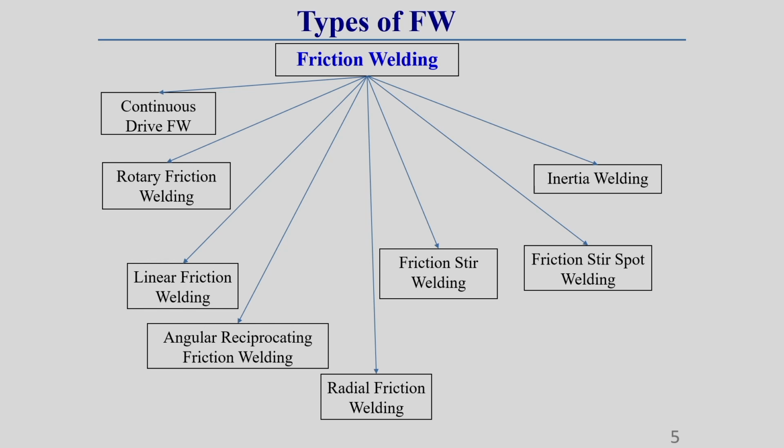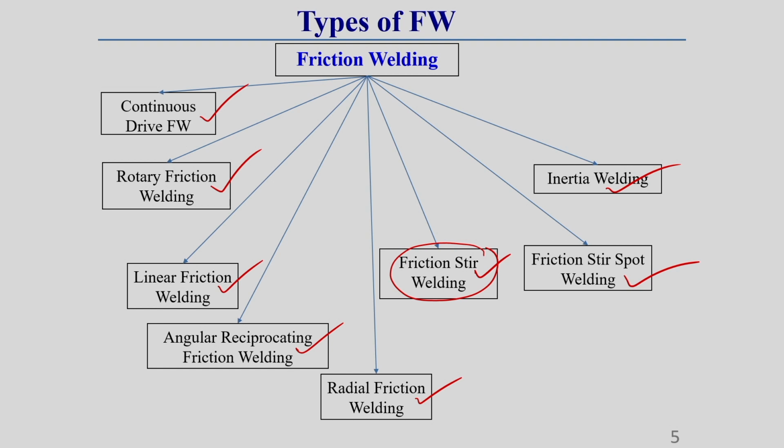Friction welding can be continuous dry friction welding, rotary friction welding, linear friction welding, angular reciprocating friction welding, radial friction welding, friction stir welding, inertia welding, and finally friction stir spot welding also. Everything I will discuss in detail in subsequent slides.